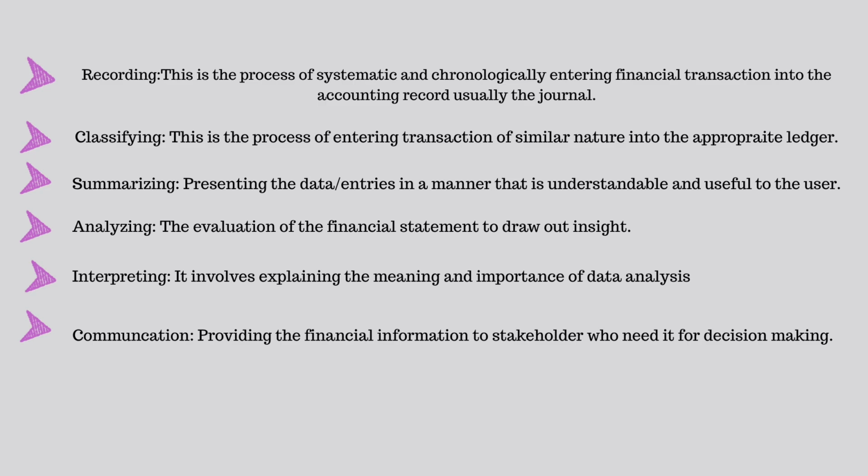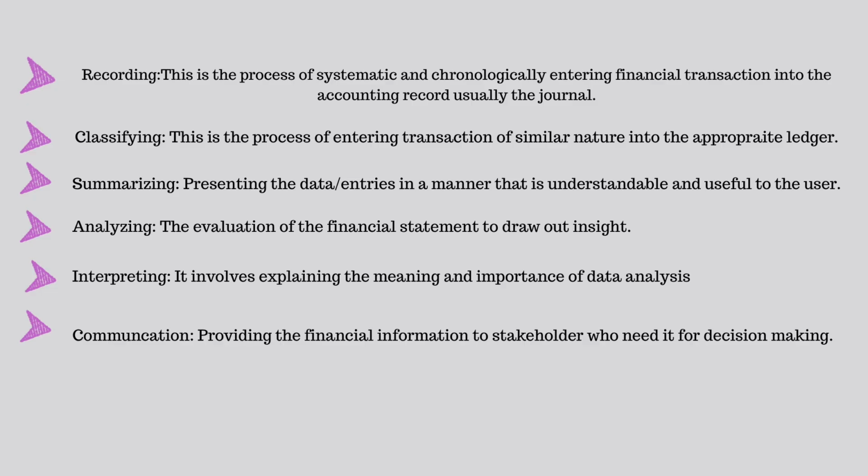Classifying is the process of entering transactions of similar natures into the appropriate ledger, meaning those information which has been recorded into the journal would now be transferred into the ledger. And now with the journal entry, we could have house rent, electricity, salaries, and other transactions that might have gone on in the business.